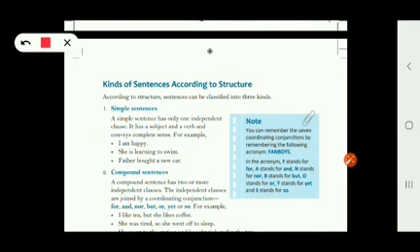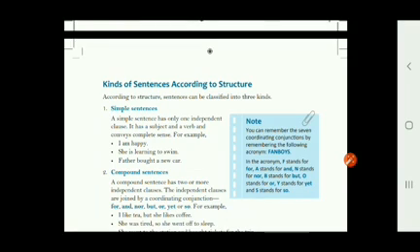We see the first example. I am happy. So what do you see in it? In this sentence, we can see it is an independent clause. It has a subject-verb combination in it. I is the subject and am is the verb. So we can see a subject-verb combination in it and complete information we are getting from this sentence. What is that information? Information about me, that I am happy.